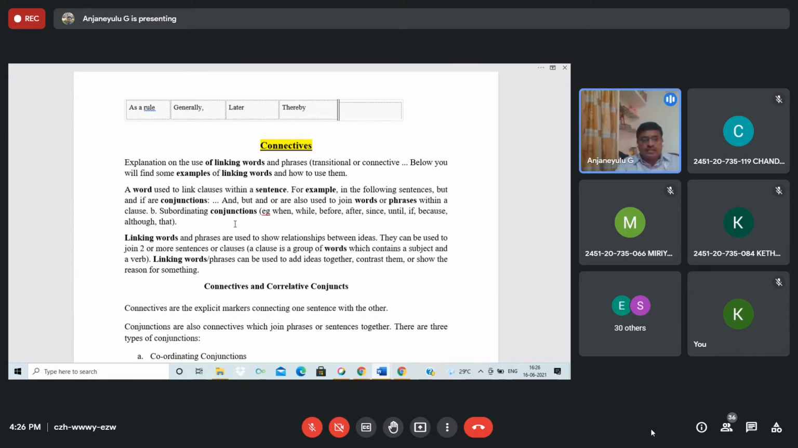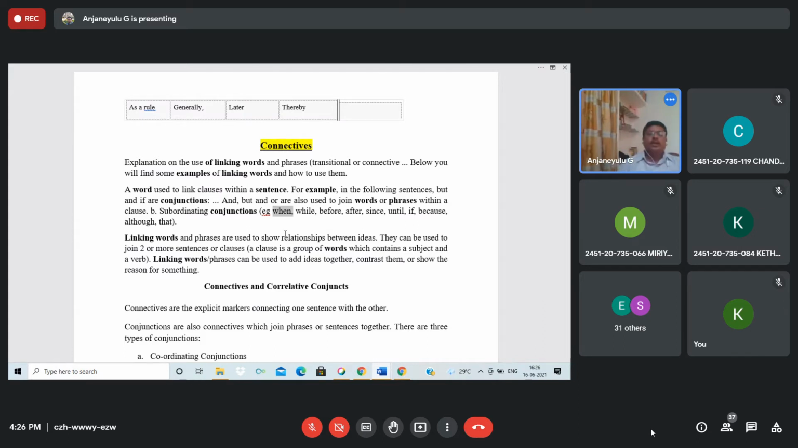See, if is a subordinating conjunction. If you invite me, I will come to your marriage. See here, when you reached the railway station, the train has left just now. See, the train has left.